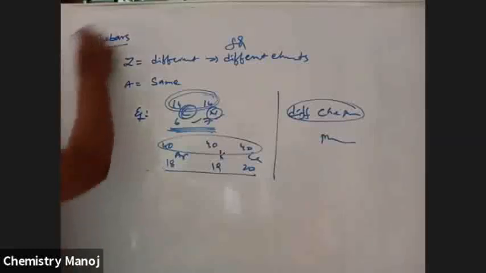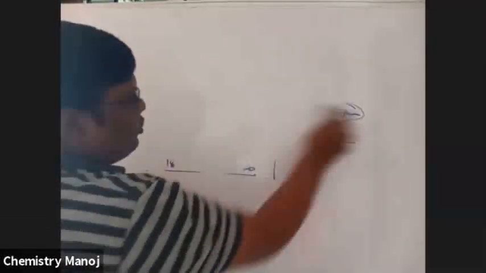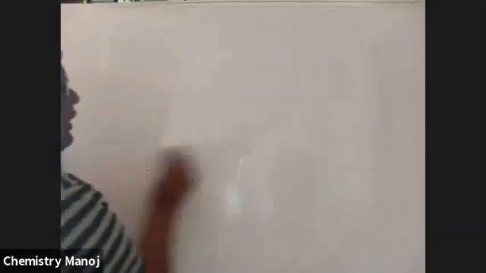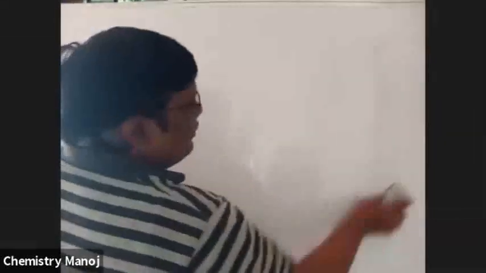Next, isotones. I'm going to take this simply, because all of this is explained in your stoichiometry part; that's why the topic is repeated here.